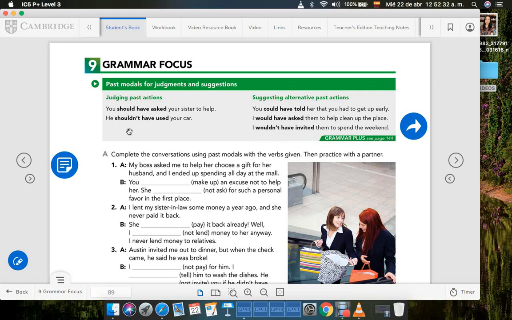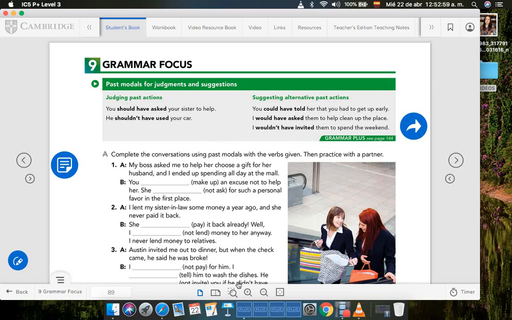When we're judging, we use should or shouldn't. Next goes the verb have, and then the other action verb in the past tense. Now, when we're suggesting, we're using could and would or wouldn't. We also add have, and then we use a verb in the past tense. Okay, so that's the way we're going to work with past models for judgments and suggestions.